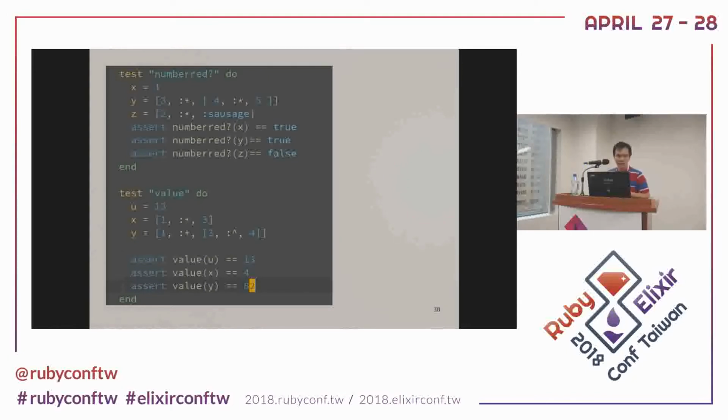This one is called numbered. I want to count the numbers. So actually, numbered is a helper function, and I want to return some value. If I have a 1 and a plus and another list with a number, and the middle is the operator with another number.